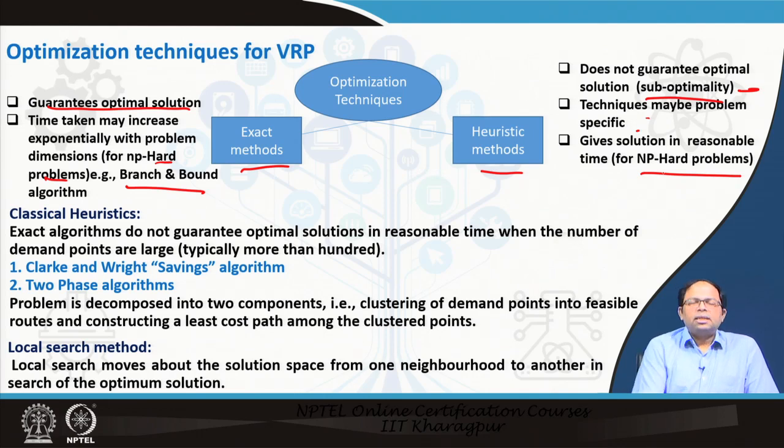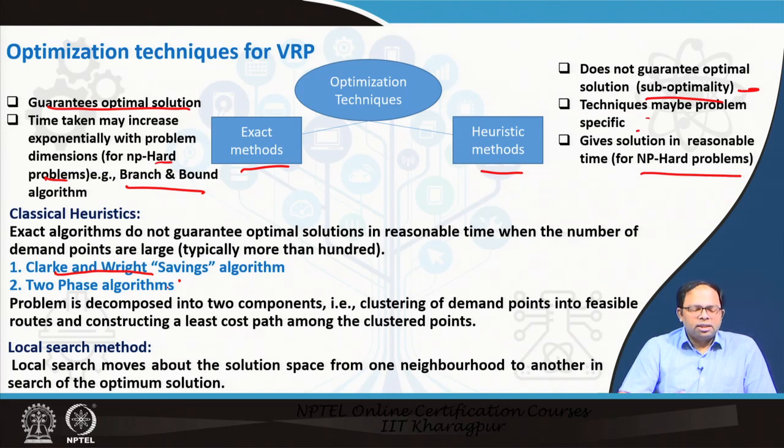So, some of the classical heuristic techniques that are used: normal exact algorithms do not guarantee optimal solutions in reasonable times when the number of demand points is large, typically more than 100. Some classical algorithms are Clarke and Wright's, which is also known as the savings algorithm. This is a very popular algorithm for solving this kind of problem. And then there is the two-phase algorithm. Two-phase is a broad term; there are a lot of variants of this kind of algorithm.